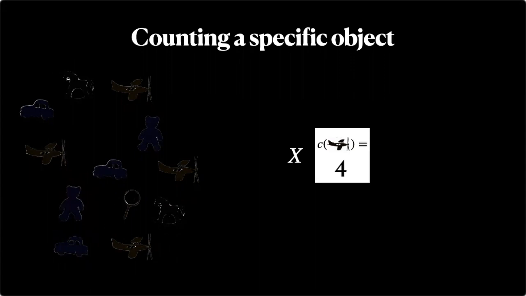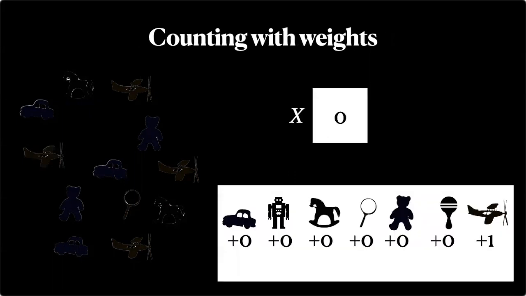So let's call that C of planes. So that's the number 4. Right? But of course, this requires that we determine in advance what we're looking for. Right? So here's a different way of viewing what we are doing. So we basically assign a weight of +1 to a plane. So every time we see a plane, we want to add +1 to the counter. And to everything else, we assign a weight of 0, right? We don't want to add anything to the counter. Equivalently, we want to add 0.